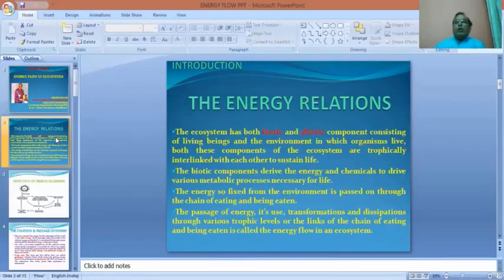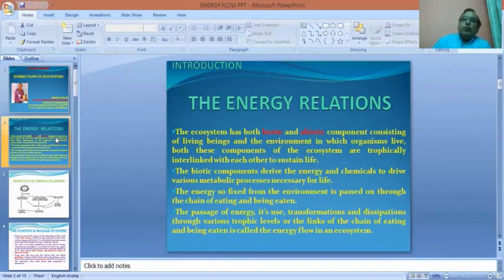And so the biotic components have got the ability to fix the energy and transmit the energy from one trophic level to another trophic level. So the fixation of energy, its transference from one trophic level to another. Trophic level is the level of eating. Each level of eating is called trophic level.